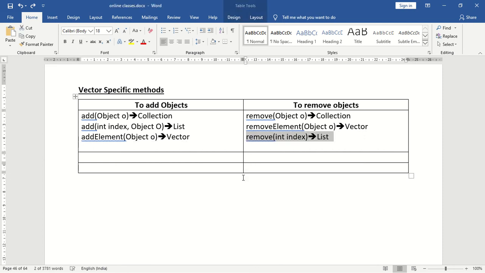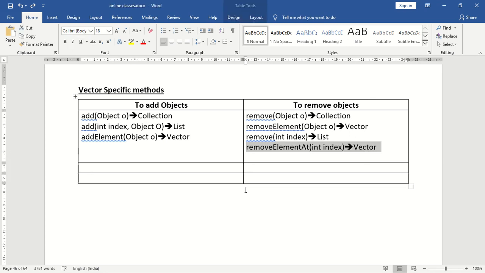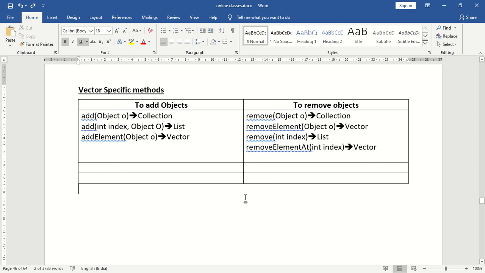Next, in the case of list, what is the method? The method name is remove of int index. I want to remove an element at a particular index. The method name is remove of int index in the case of list. But what about in the case of vector? In the case of vector, the method name is removeElementAt of int index. You can see the vector methods have lengthy names.